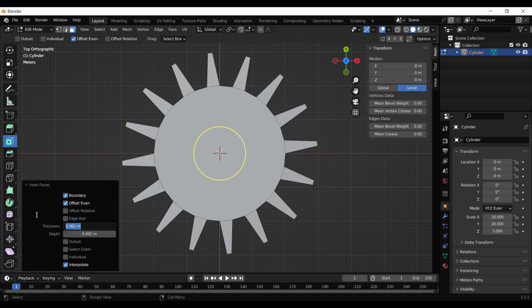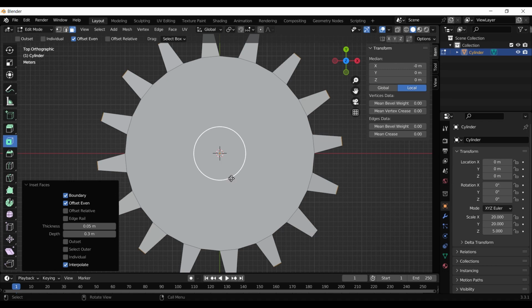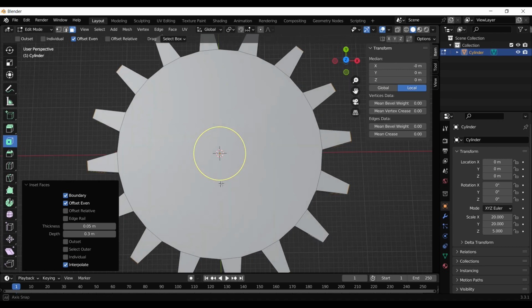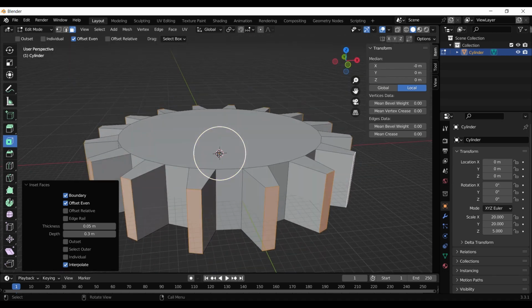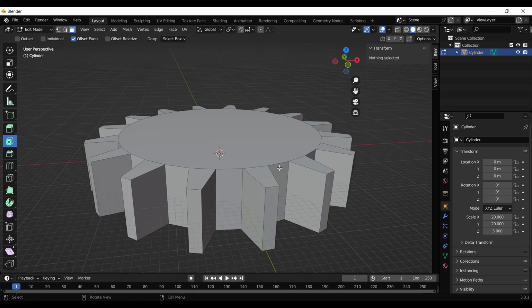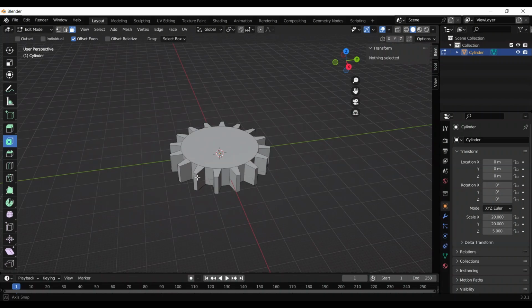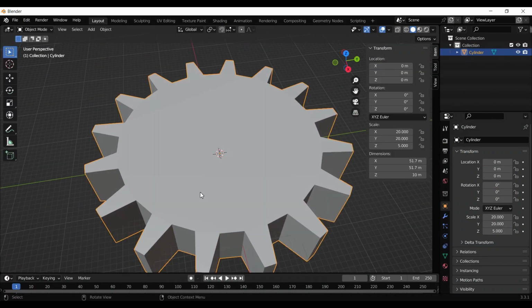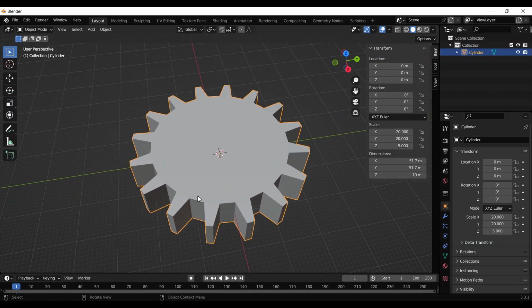So I will do thickness 0.05, it should be fine, and depth 0.3. Let's go. And now I will press here to unselect this. You can see we have a simple gear.